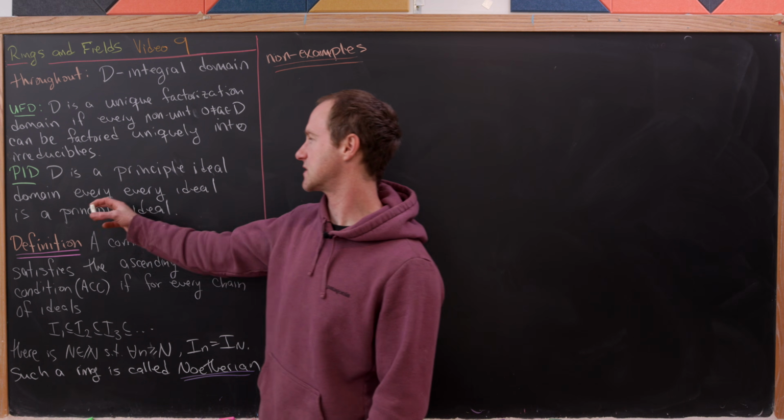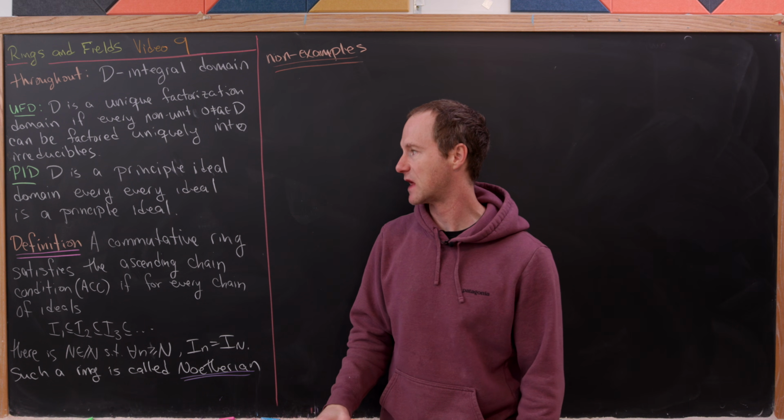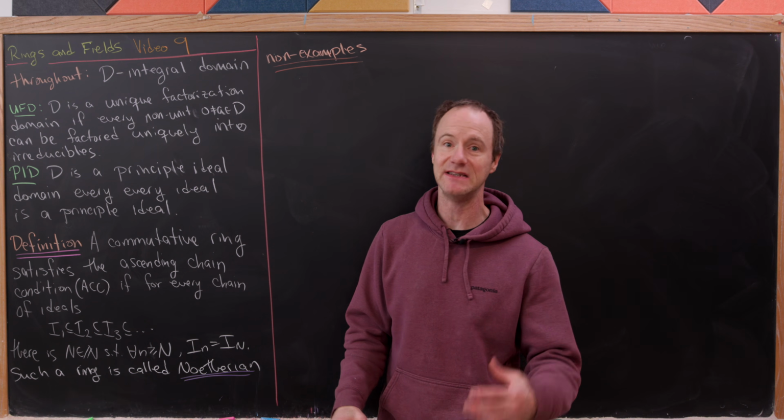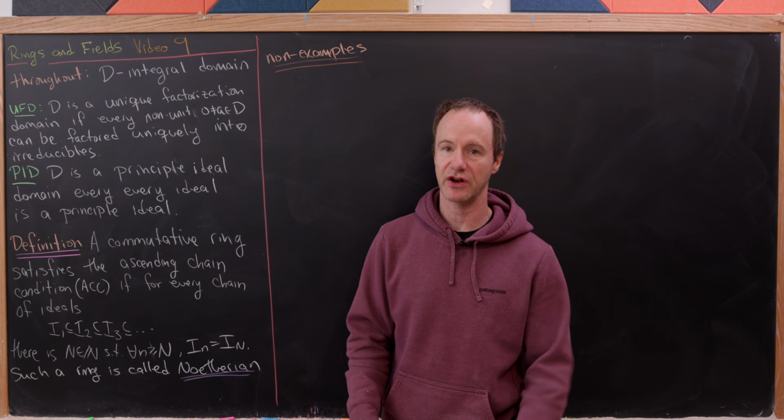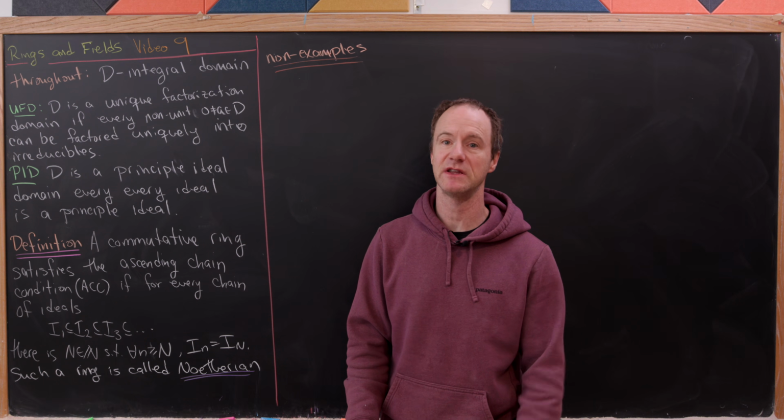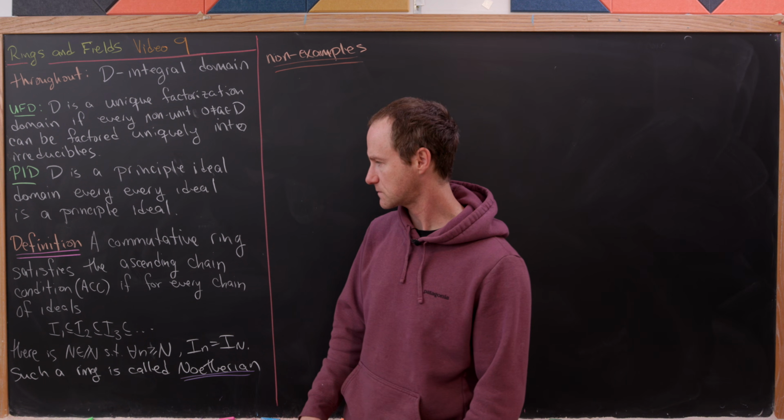Then the next thing let's recall is D is a principal ideal domain if every ideal is a principal ideal. So in other words, every ideal is generated by a single element. That's what it means for an ideal to be principal.